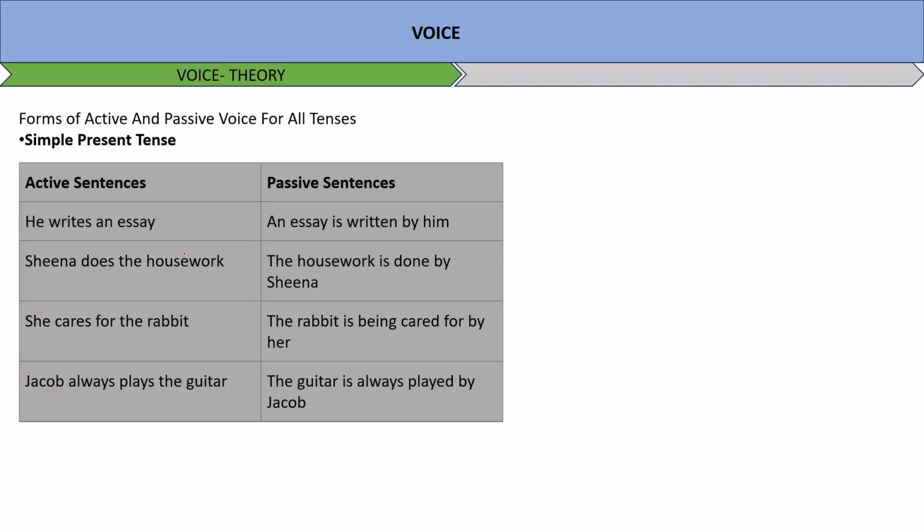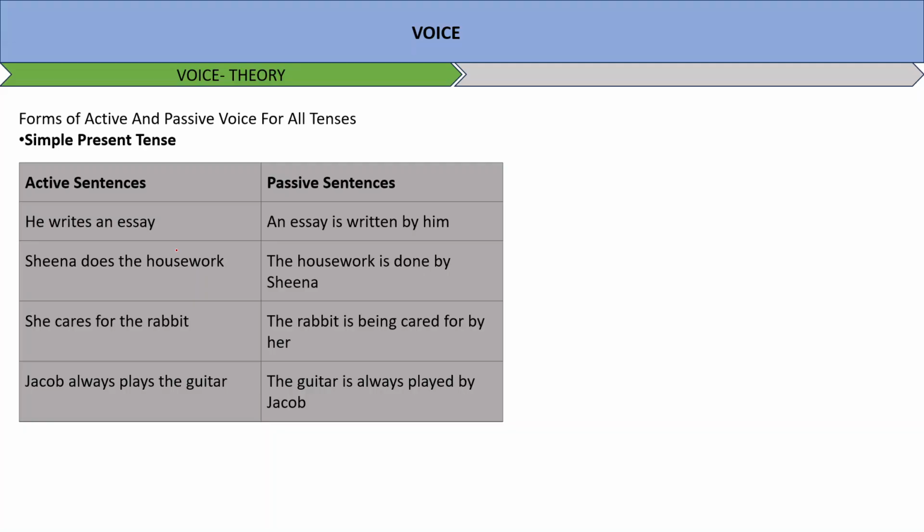Now, forms of active and passive voice for all tenses. Active sentences, simple present tense. He writes an essay. An essay is written by him. Sheena does the housework. The housework is done by Sheena. She cares for the rabbit. The rabbit is being cared for by her. Jacob always plays the guitar. The guitar is always played by Jacob.